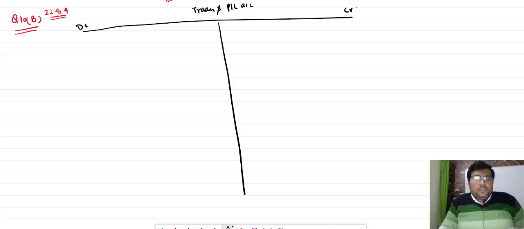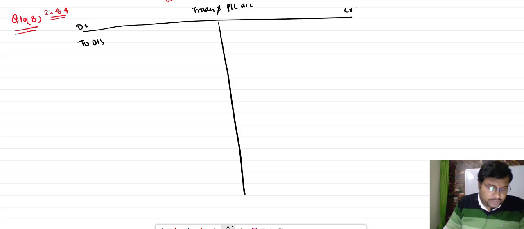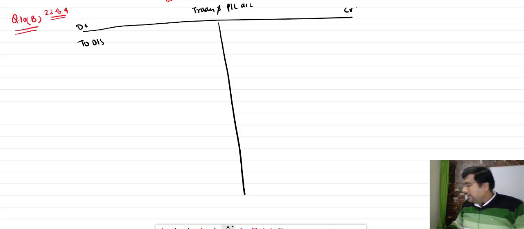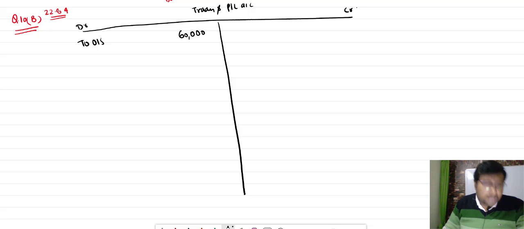So first in the question we have to open the trading account, and in the trading account first we will transfer the opening stock. How much opening stock is given in the question? It is 60,000, given after salary. Then to purchase.